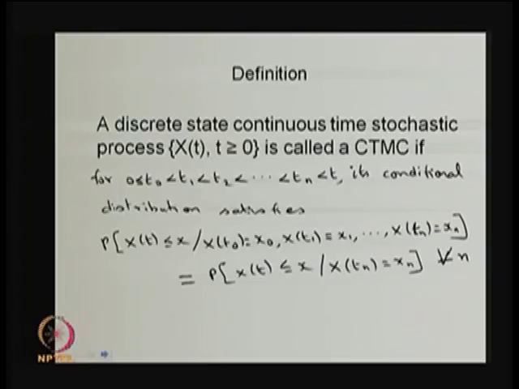At t0 you have X(t0), which is a random variable. At t1, X(t1) is a random variable. Similarly, at tn, X(tn) is a random variable.